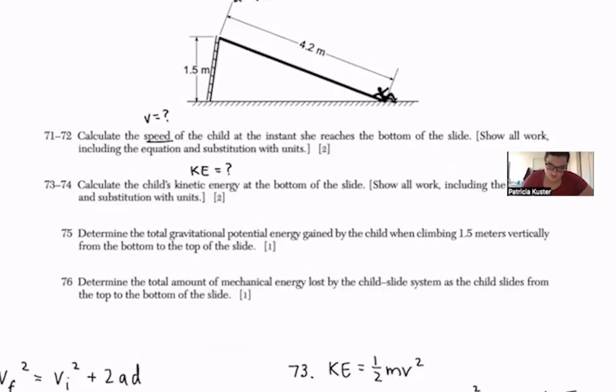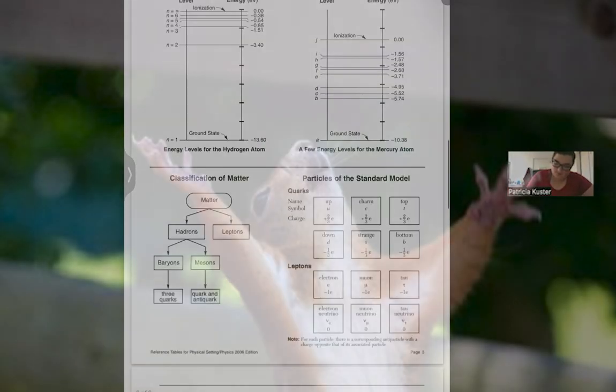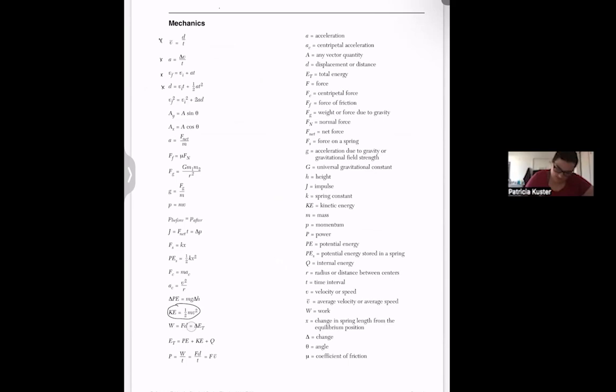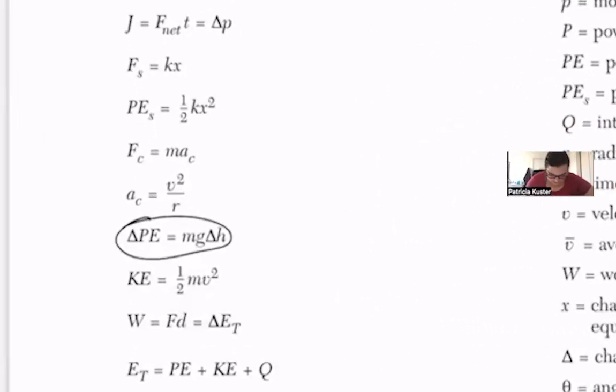So now on to the next question. Determine the total gravitational potential energy. So now I'm going to go back to the reference table and find potential energy. You might think that it would be this one, but this is only to do with springs. So it will be this one here. The change in potential energy is mg delta h. So delta PE equals mg delta h.